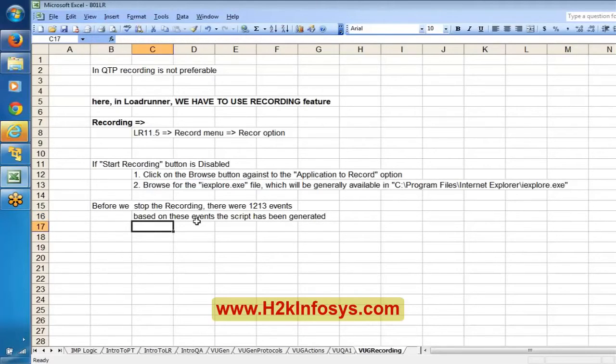It means that first of all, LoadRunner just monitors the communication between client and server. Once we stop the recording, based on that communication, based on those events, it is generated as a script.